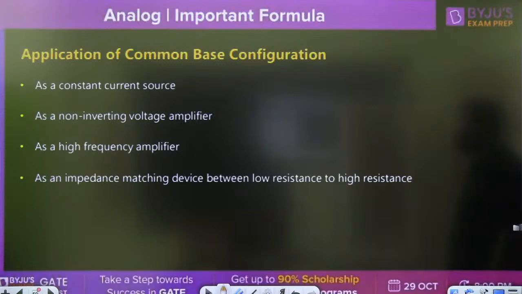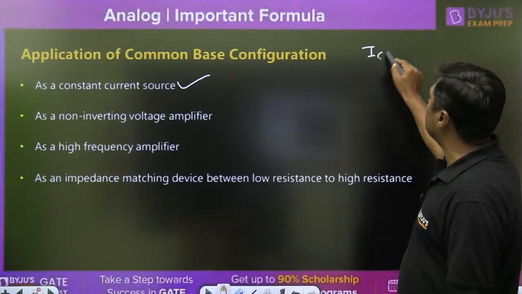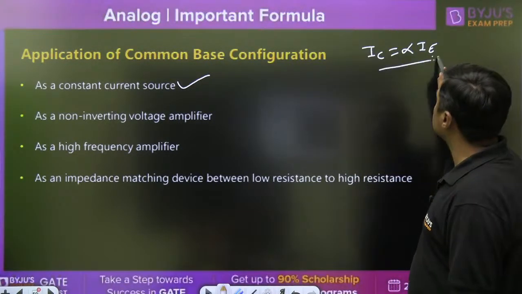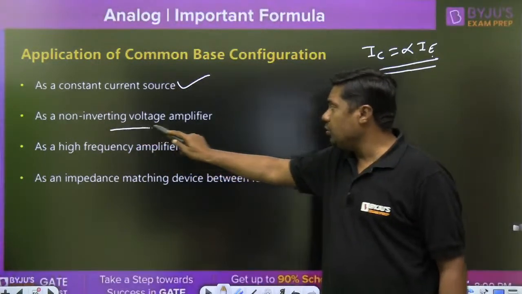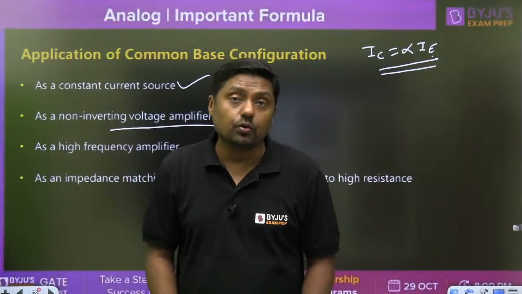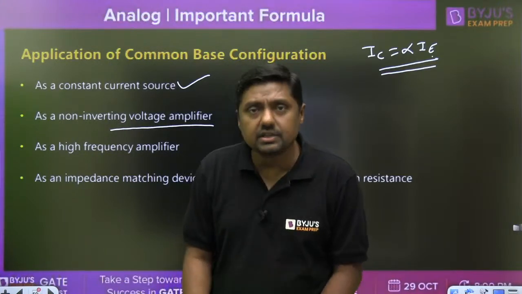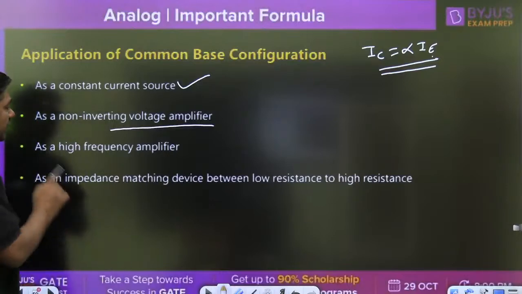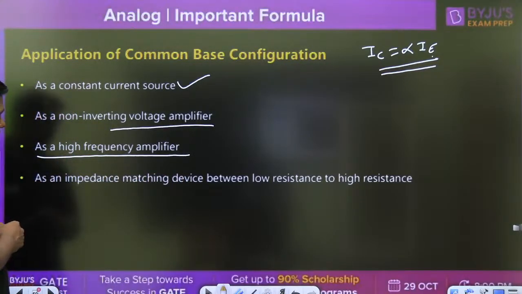Applications they may ask: as a constant current source. Remember, IC is equal to alpha IE. It is a current controlled current source. Also a non-inverting voltage amplifier, since the phase shift is 0. Second, the voltage gain is highest, that's why it is used as a voltage amplifier. Third, as a high frequency amplifier, since the bandwidth is very high.